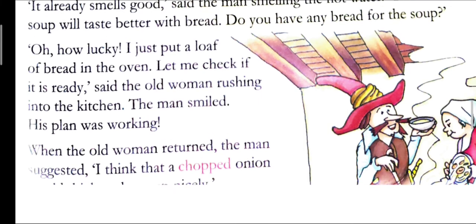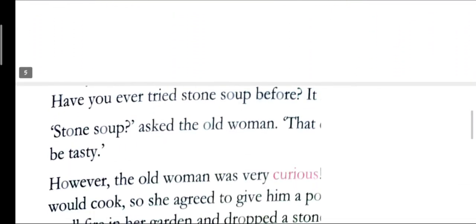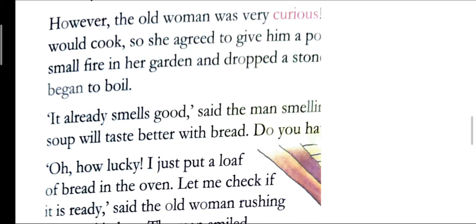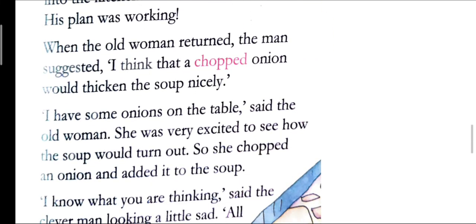When the old woman returned, the man suggested, "I think that a chopped onion would thicken the soup nicely." He wanted some chopped onion.